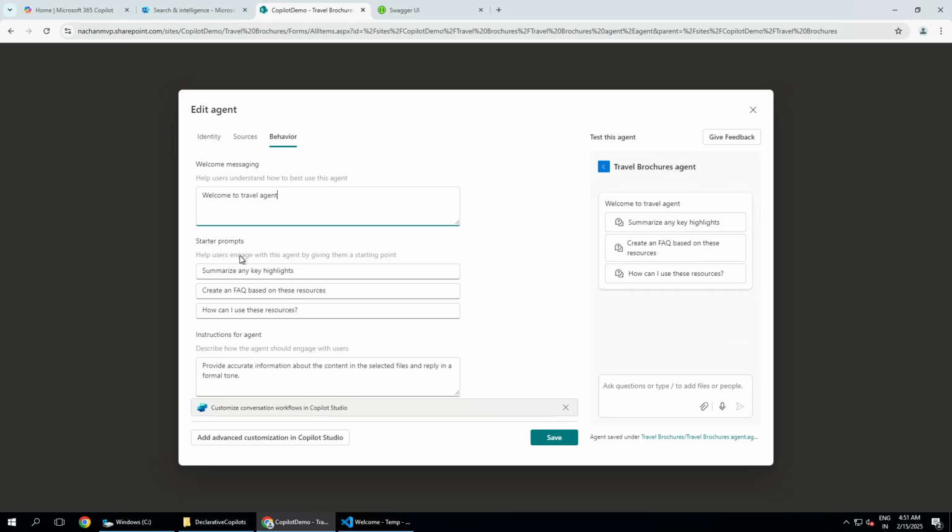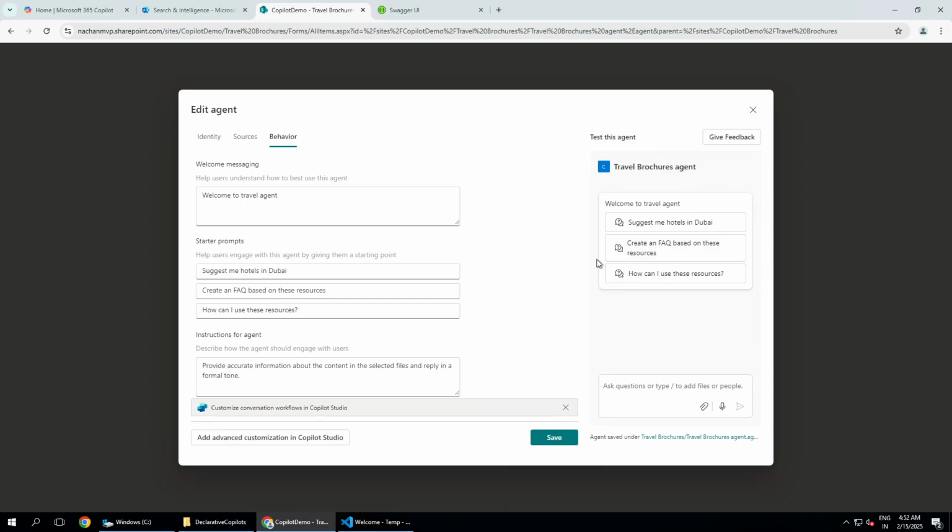Again, after that, when your agent will be invoked by any of the users, probably all of your users might not be well aware of what kind of prompts they should start with. In that case, obviously you can give some kind of starter prompts. So probably here we will say suggest me hotels in Dubai. So this one will be a starter prompt for your users to go ahead and start the conversation.